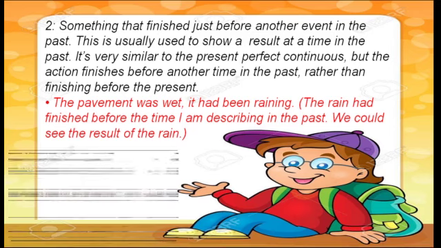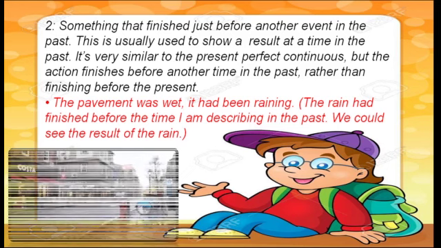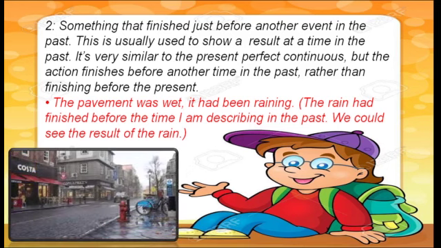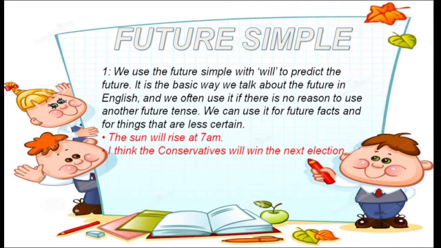The pavement was wet. It had been raining. It means now I reached the pavement and the pavement was wet. I haven't seen the rain, but it means it had been raining. It means the rain had finished before the time I am describing in the past, and we could see the result of the rain easily. So whenever we are telling about any kind of action which happened just before another action, we can use past perfect continuous tense.